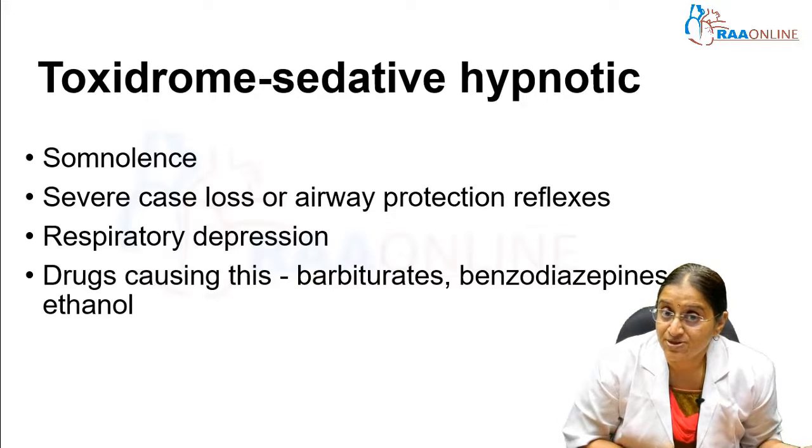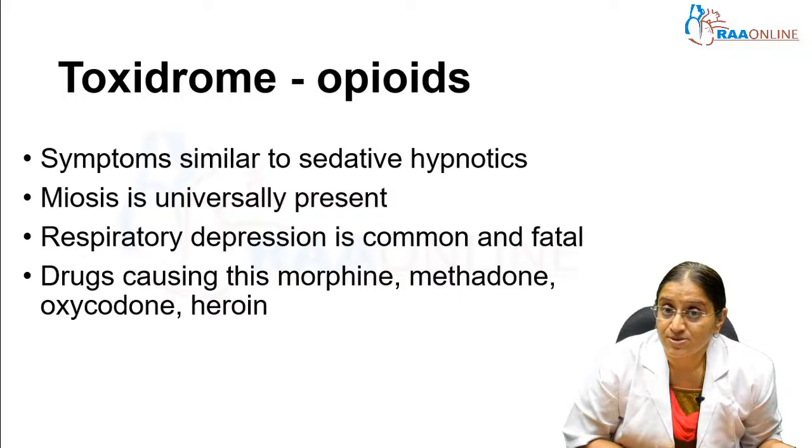Drugs usually causing this are barbiturates, benzodiazepines and ethanol. Toxidromes of opioids, I already said previously, are similar to sedative hypnotics. Here there is miosis associated with it. There can be respiratory depression also. The opioids associated with this are usually morphine, methadone, heroin and oxycodone.